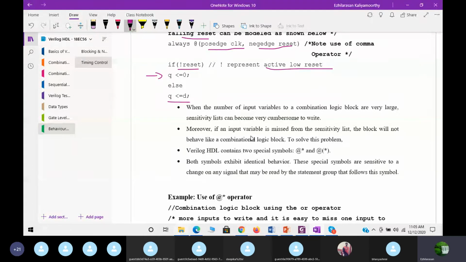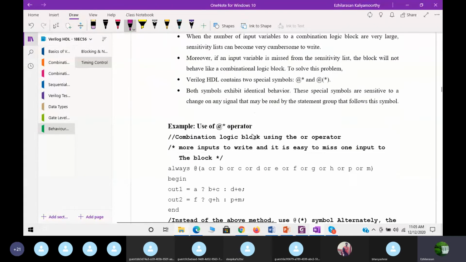Now sometimes you may think if your number of input variables is more. For example, if it is 3 inputs or 4 inputs, it is fine. But in combinational circuits, if we have around 32 inputs or 64 inputs, when you are writing a program in the behavioral model, you may think you have to write A, B, C, D, all the variables.